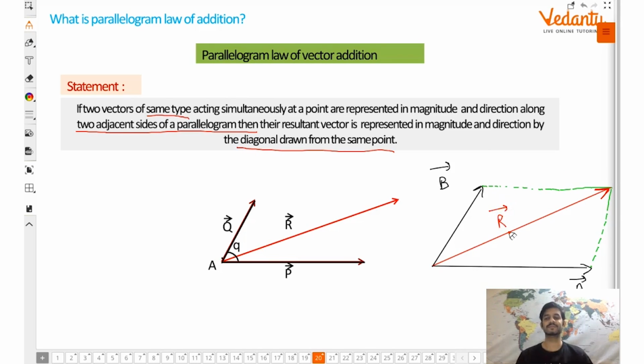R vector. Okay, so R vector will be equal to A vector plus B vector. Following everyone, guys? This is the parallelogram law.